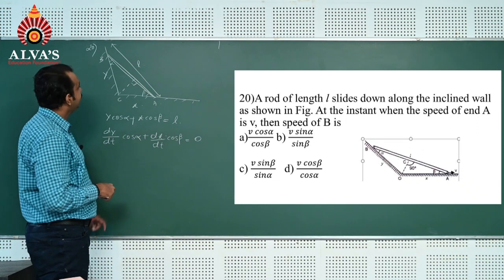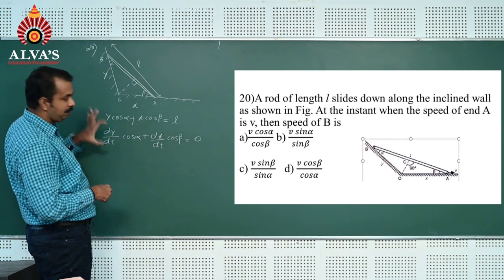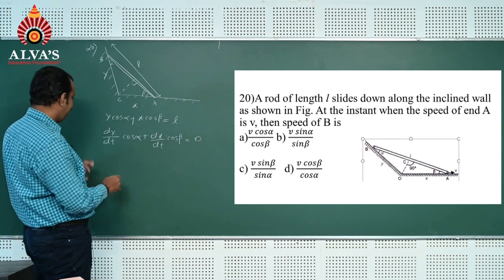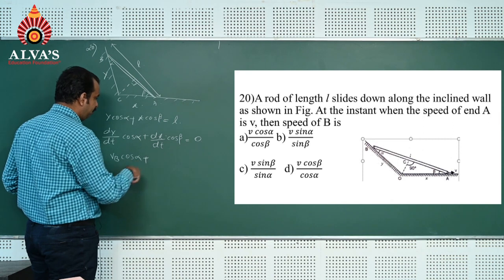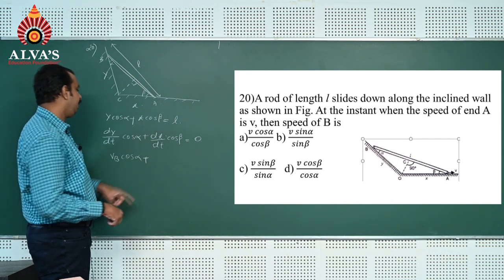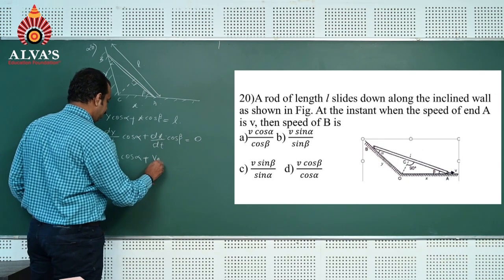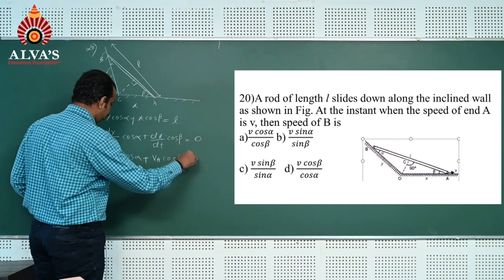dy by dt means the speed of this end. We can replace dy by dt by Vb. It is Vb cos alpha plus dx by dt, which means the velocity at end A, that is Va, into cos beta, which is equal to 0.